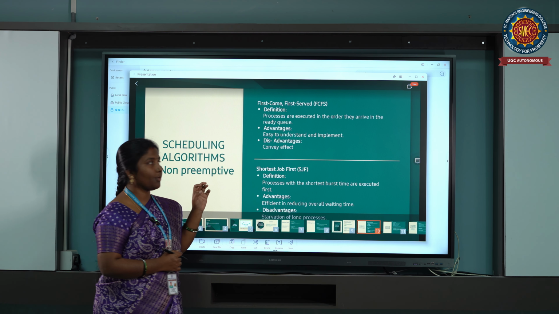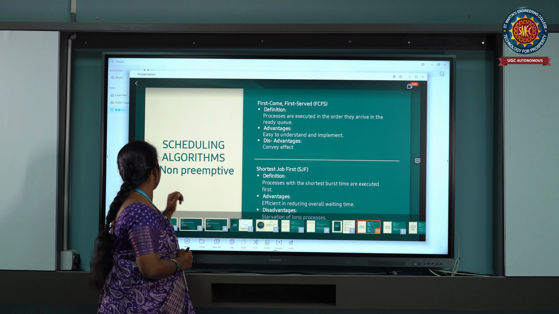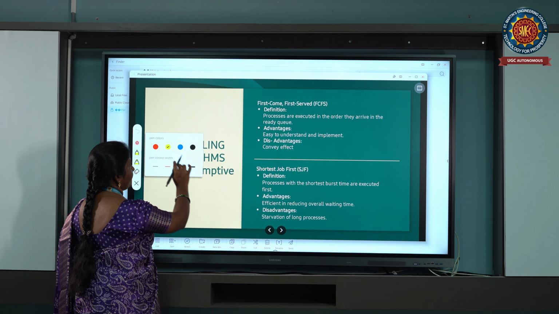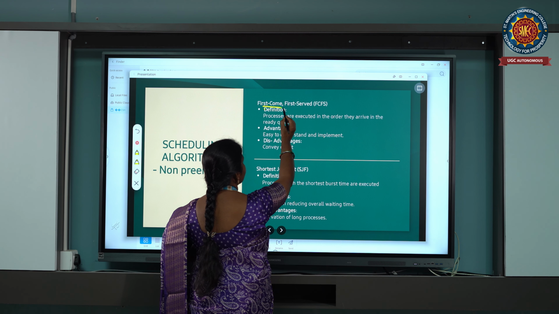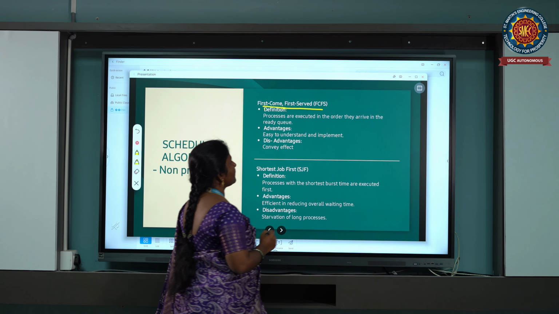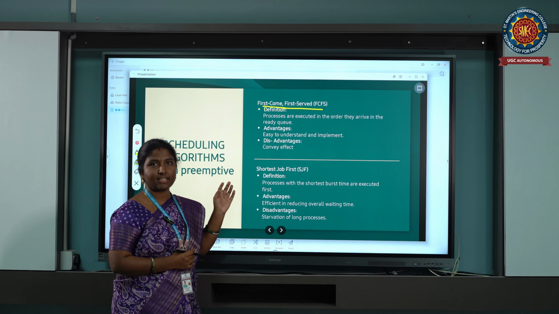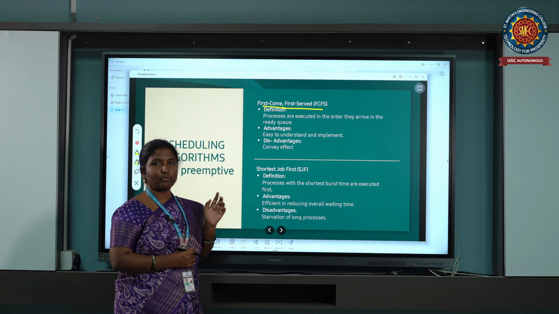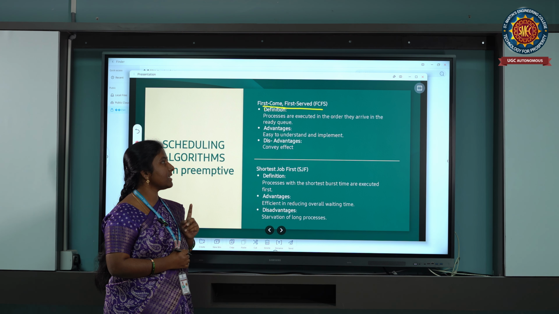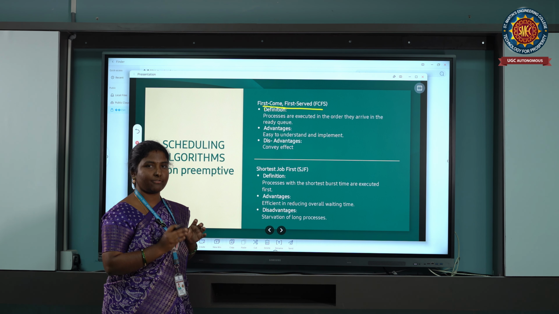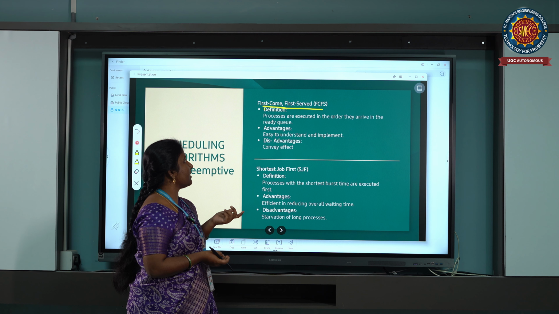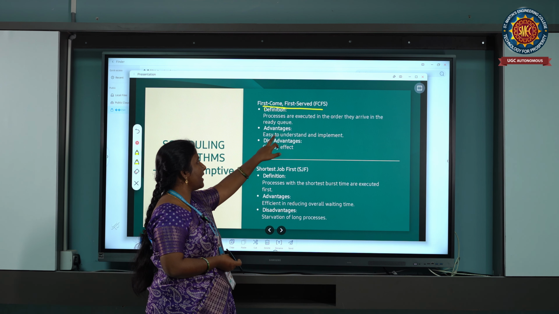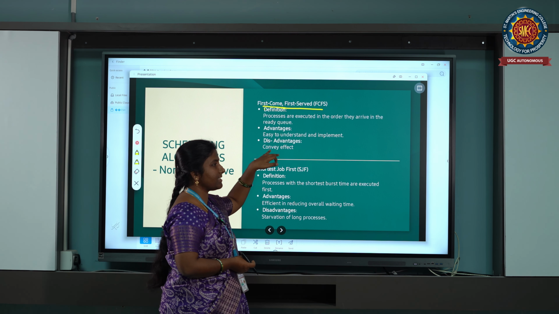Okay, now let us understand each scheduling algorithm clearly. So what is FCFS? FCFS stands for first come first serve. The definition itself says that among the processes in the ready queue, the first process available is executed completely. Only after the completion of the first process will the second process be executed. That is the definition of the first come first serve scheduling algorithm. The advantage is that it is easy to implement, and the disadvantage is the convoy effect.